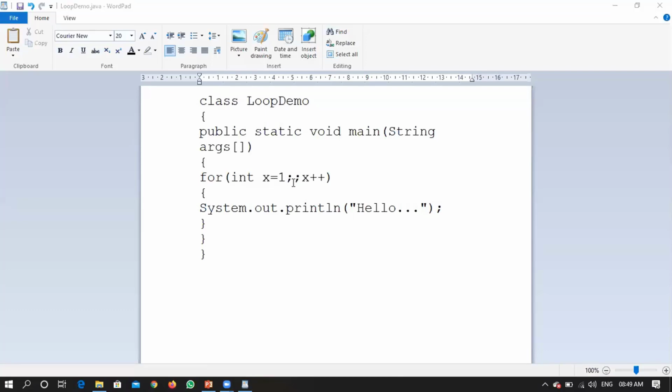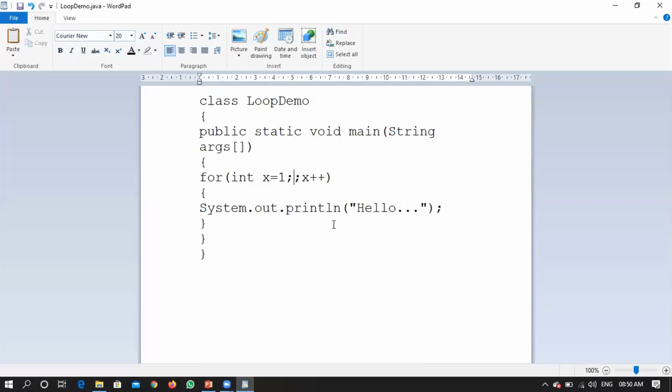Now my question is, if I am not writing this particular expression 2, there will be three possibilities. One, it might show an error saying expression 2 is missing. Second, it might consider it true.